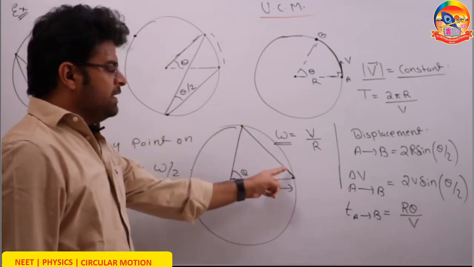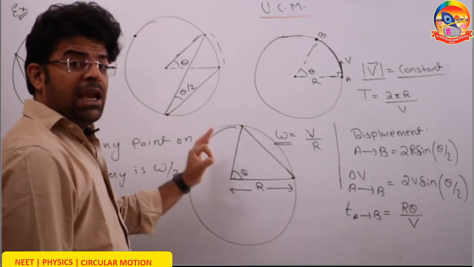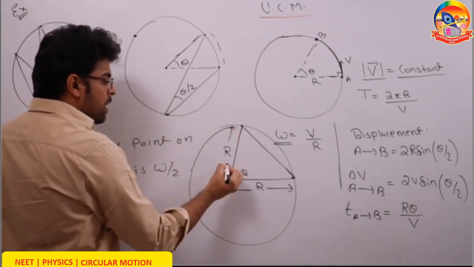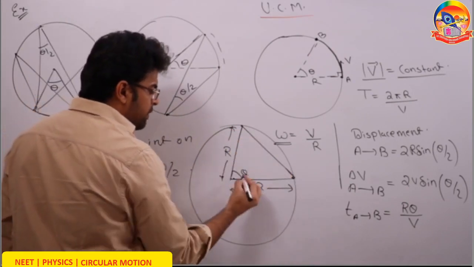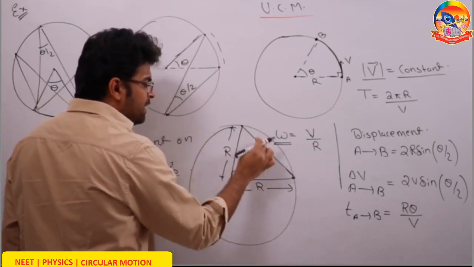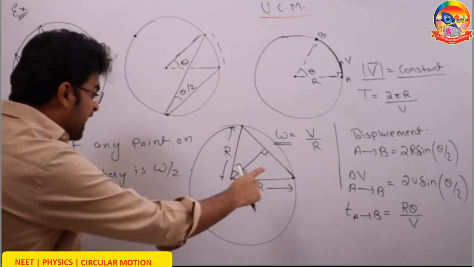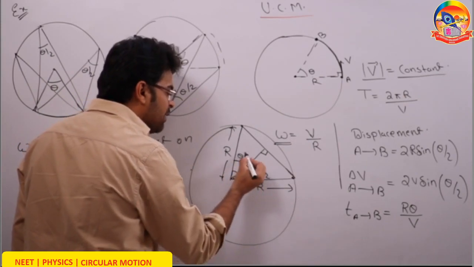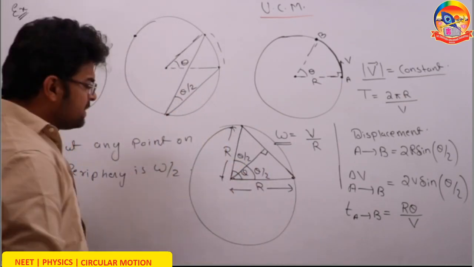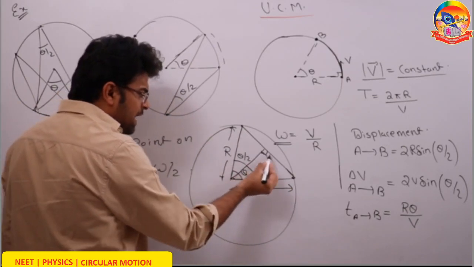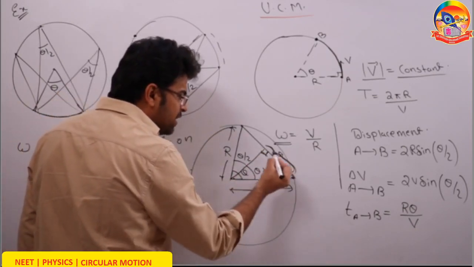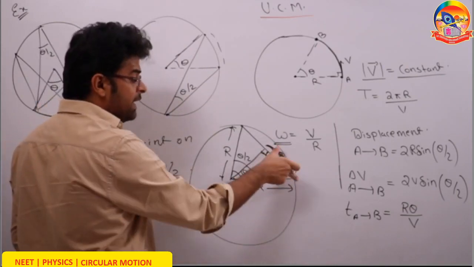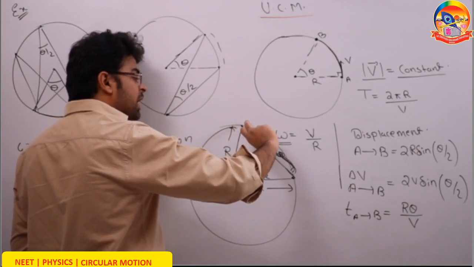Which type of triangle must this triangle be? This triangle must be an isosceles triangle. This length is r, this length is also r. Now, if you drop a perpendicular from the base, it will divide this side into two equal parts because it's an isosceles triangle. If this whole angle is theta, this lower angle will be theta by 2 as well as the upper angle will be theta by 2. So if this length is r, this angle is theta by 2, this angle is 90, can you tell me what this length has to be? This length has to be r sine theta by 2. Similarly, this length also has to be r sine theta by 2.